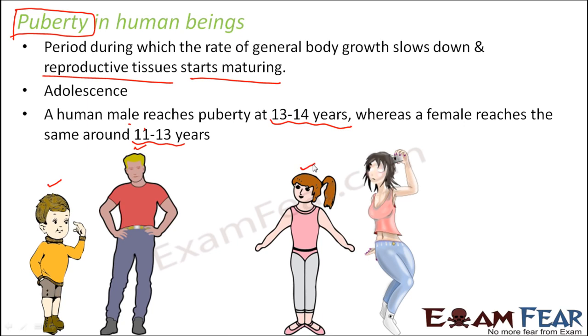So here you can see this is a small girl. However, this is not a small girl. The girl is actually entering the adult phase. So you can actually see there are certain changes even in the physical appearance of the person when he or she enters into adolescence. Now the question is, what are the changes that actually take place inside the body of a person when he or she enters puberty?